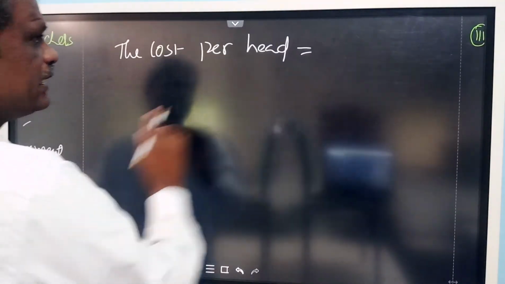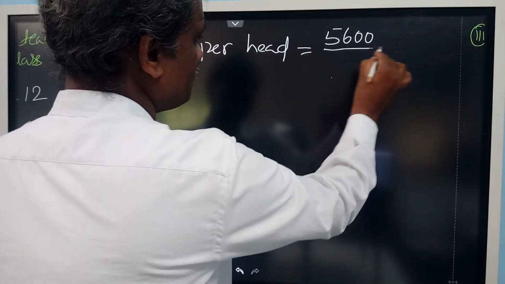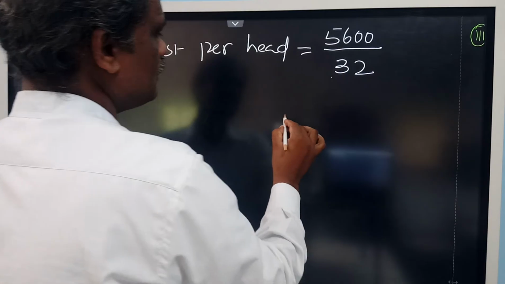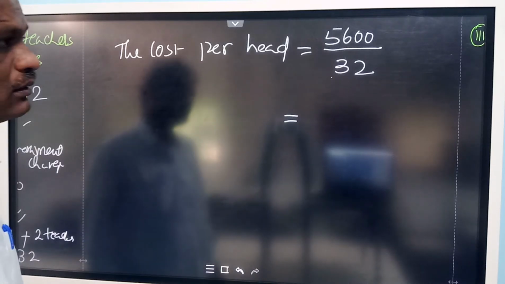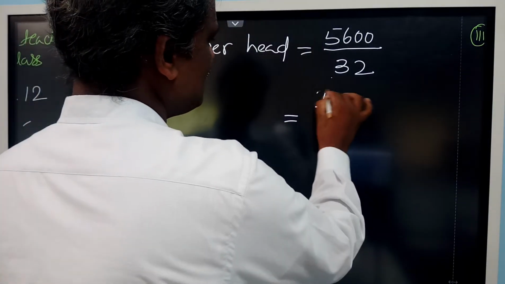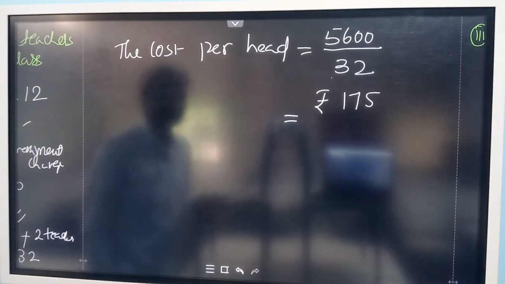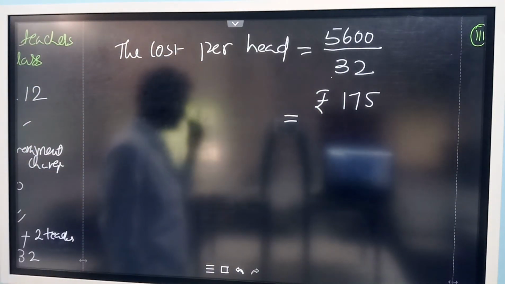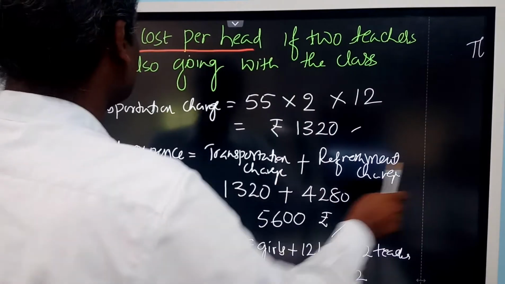Total amount is 5,600 divided by 32. If you simplify 5,600 divided by 32, rupees 175. If you divide this one, you will get the answer 175. This is the cost per person.